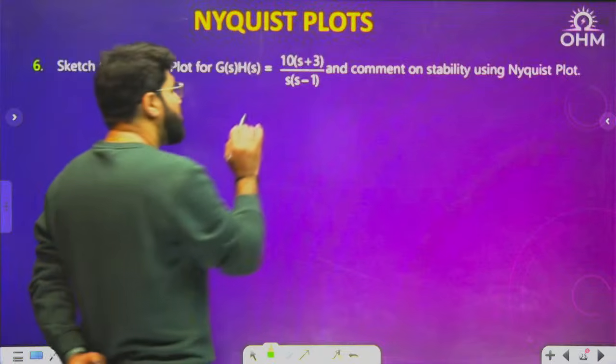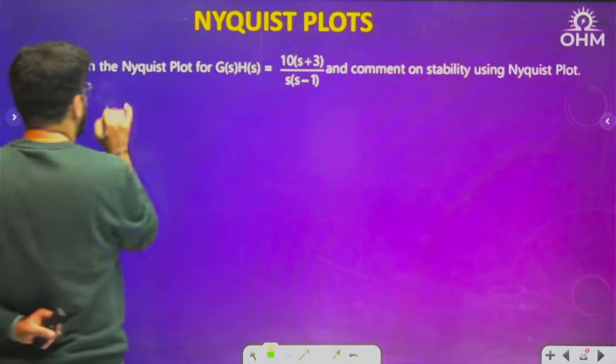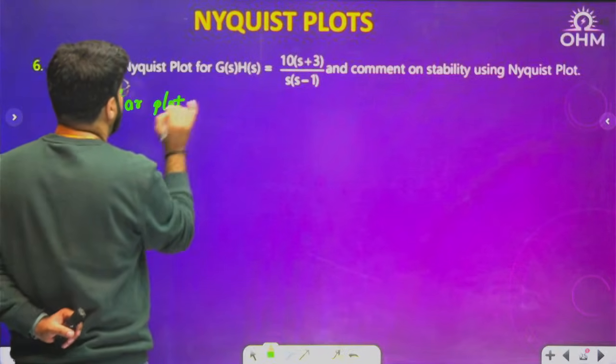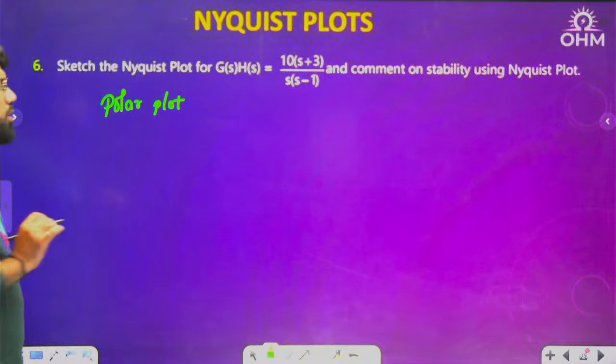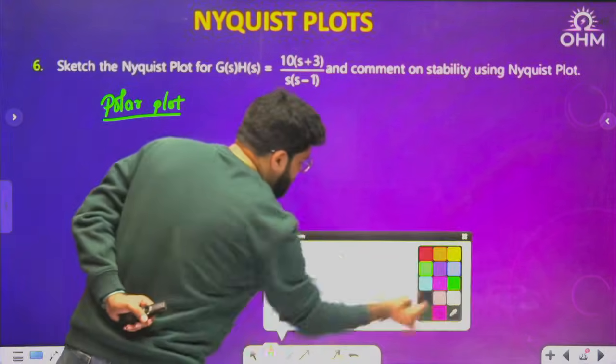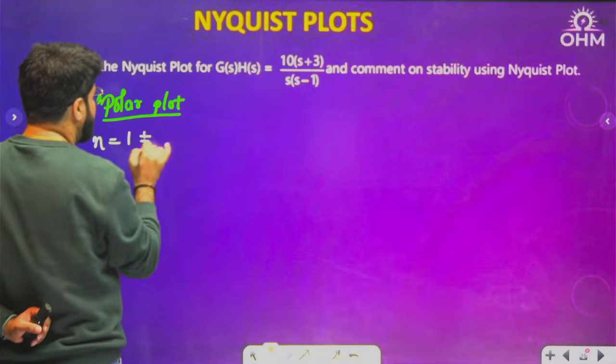Remember, first think about the polar plot. Then the rest of the two steps are basically, I told you, a formality. Let's only think about the polar plot. See, what is the value of n? N equal to 1, 1 pole at origin. N is not equal to 0.